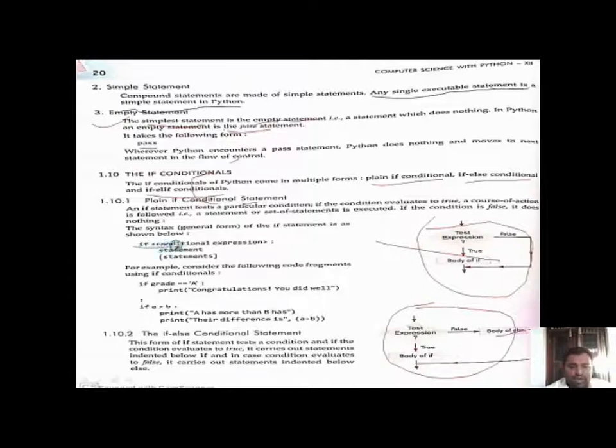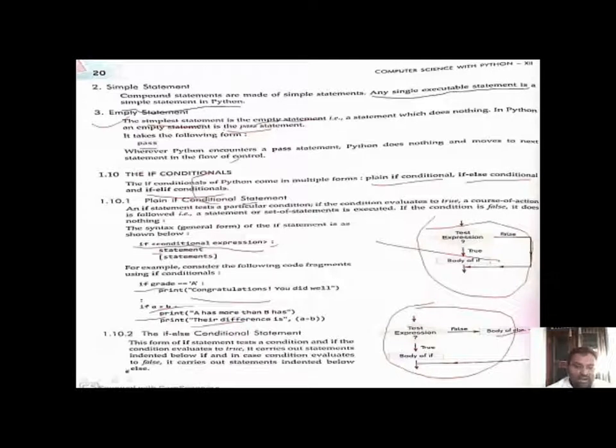Write if, a condition expression, a colon, and write the statement in the particular block; it is executed only if the condition is true. Otherwise we use the else condition. For example, if a equals b, print this; if a is greater than b, print that.